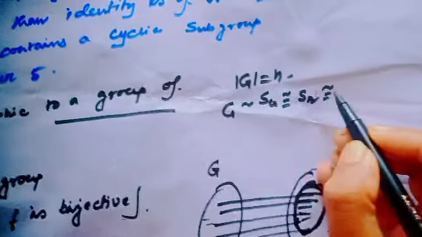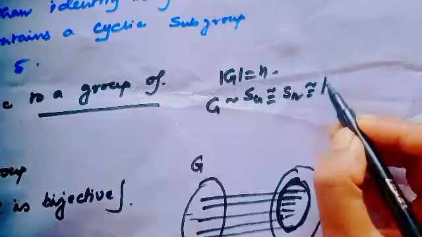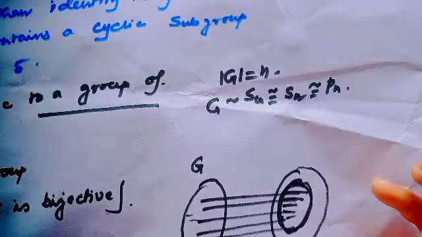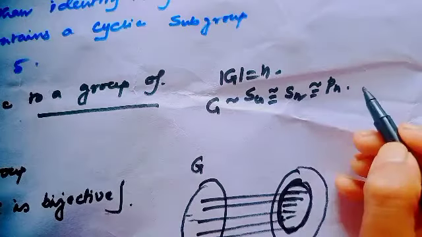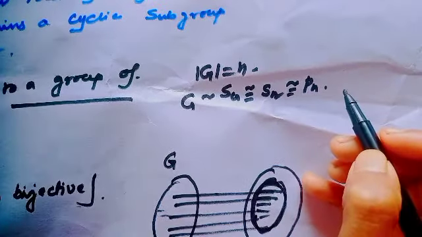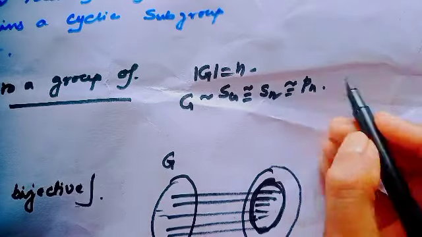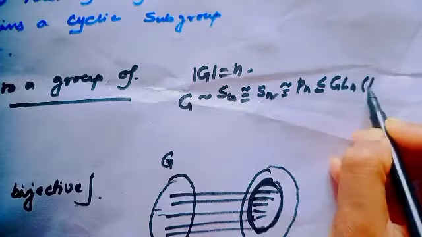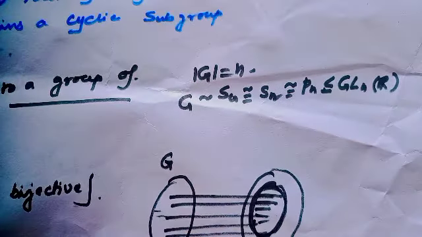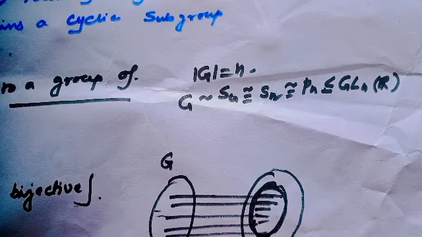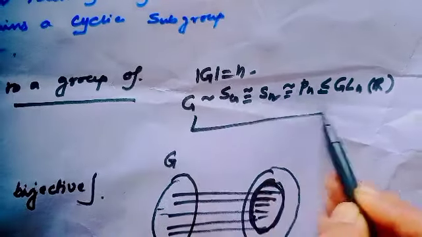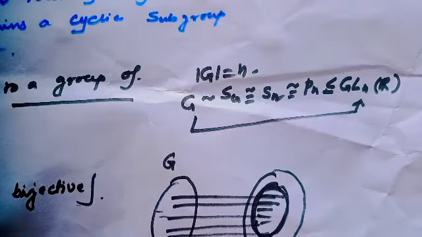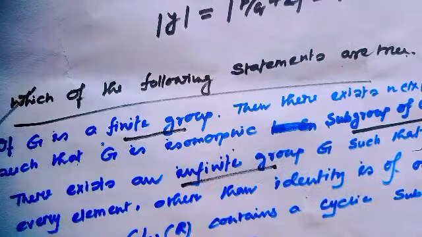That means this is equal to a permutation group, and all permutation groups, since invertible, are subgroups of GL_n. That means our proof is done. If G is a finite group, then it is isomorphic to a subgroup of GL_n. Are you getting? Well, the first option is the right option.